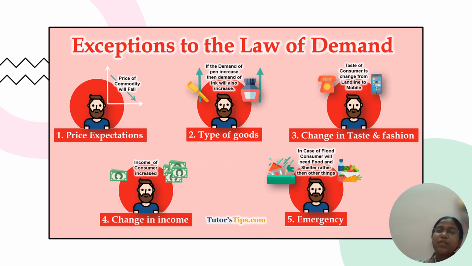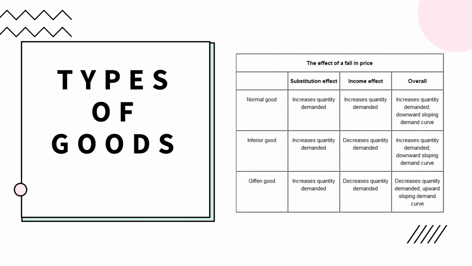So whenever a person's fashion taste changes, though the good's price may be high, they would want to buy it. And also when a person's income becomes high, they can buy whatever they want. And in case of emergency, when some product is needed in the utmost, though others don't matter, they go for it no matter what the price is.